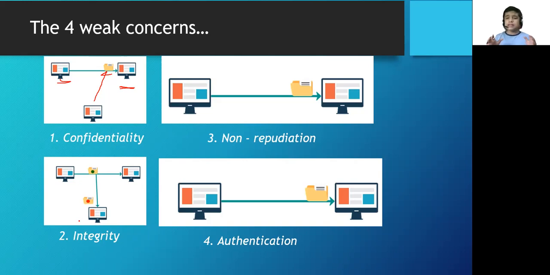And server A says, "When did I tell you to call me at 3 p.m.? I did not tell you that." So there should be a proof that server A sent a message to server B at this specific time. So we want to achieve this also.